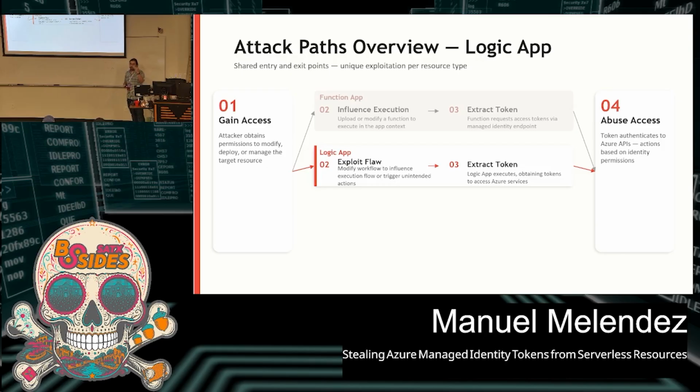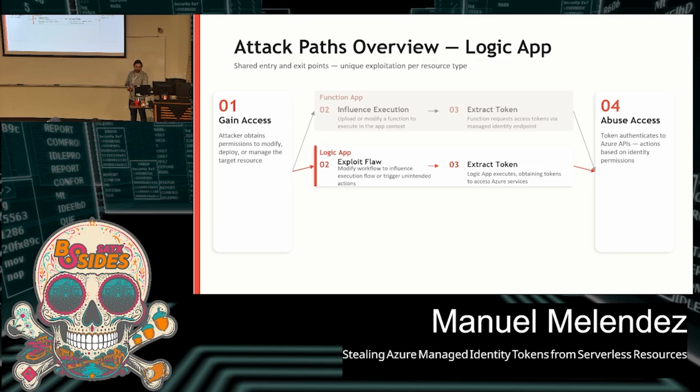So you specify which actions are taken directly on your workflow, like action A, if there are some triggers, some modifications, or access to other resources. For this, we can either modify the entire workflow, as you'll see in the demo, or simply add one new function or action, or just run some code in order to call something using the managed identity and then extract the access token that will be used for this action. Then it's just a matter of running that action and seeing the output, which will be in the UX.